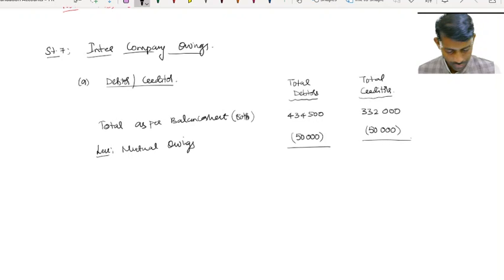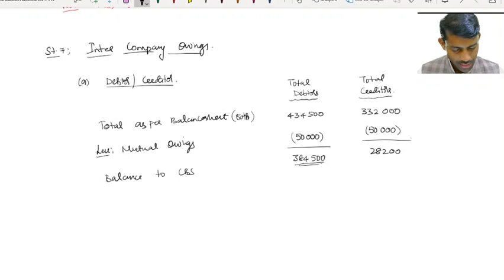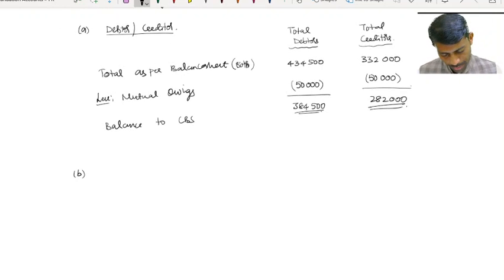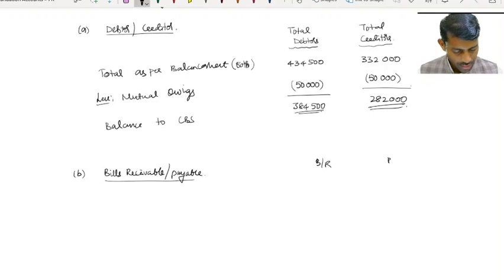So therefore, what is the balance to CBS? Balance to CBS amounts to 3,84,500 and 2,82,000. Like that, B is bills receivable and payable.